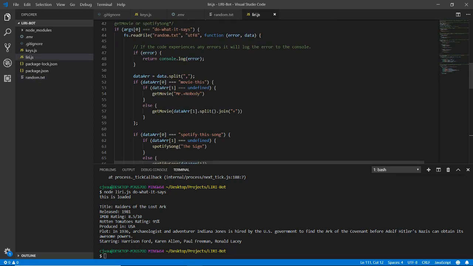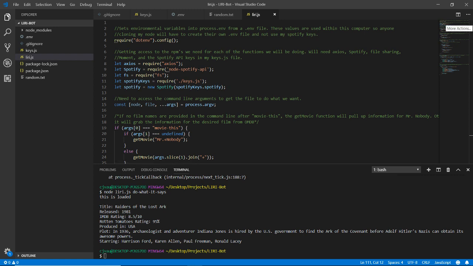That's LIRI-Bot. There are some things that can be added. There are some bonus stuff that I didn't do, like I didn't do the write to a file for every command that I do, which I can do. I will add that after the fact. But for now, this is what I'm going to be submitting. And this was a fun one because I enjoy the programming aspect. So I'm really eager to see how this plays out when we get into having it write to the web pages and all that stuff.